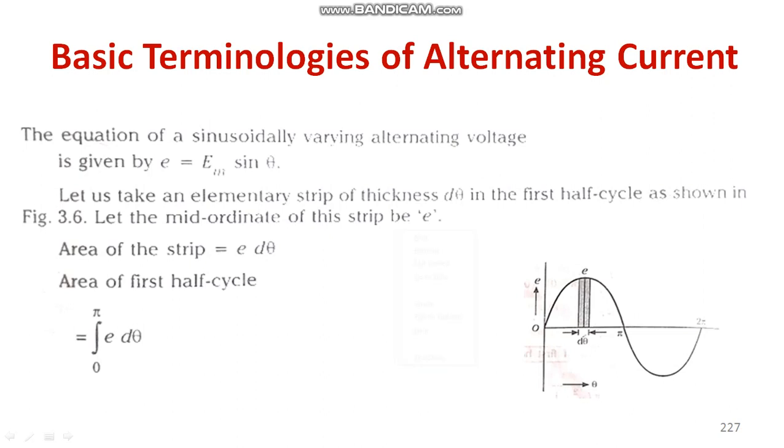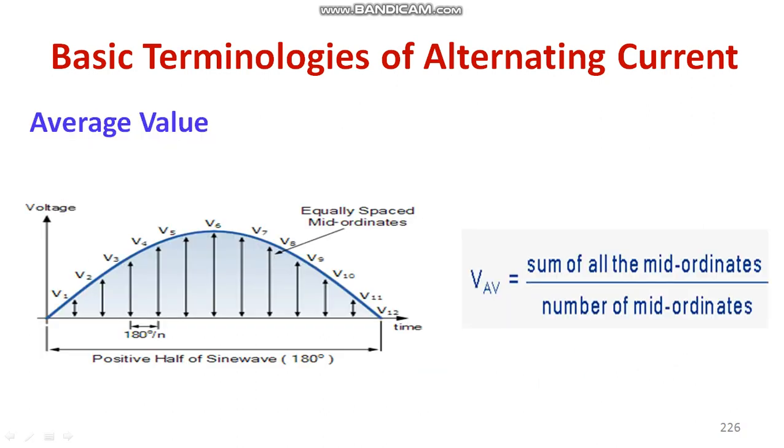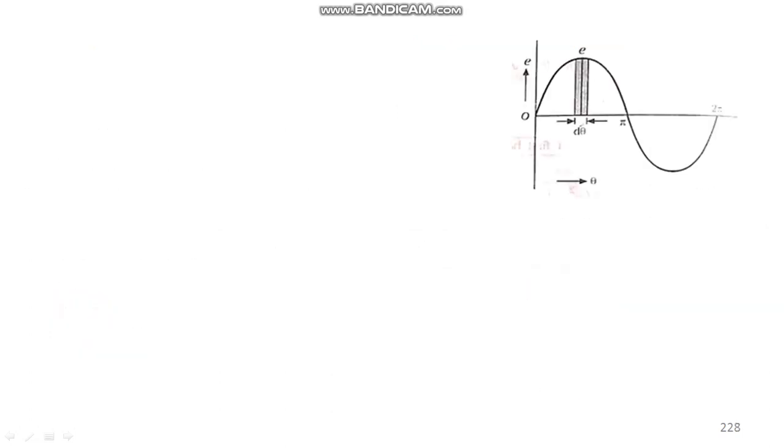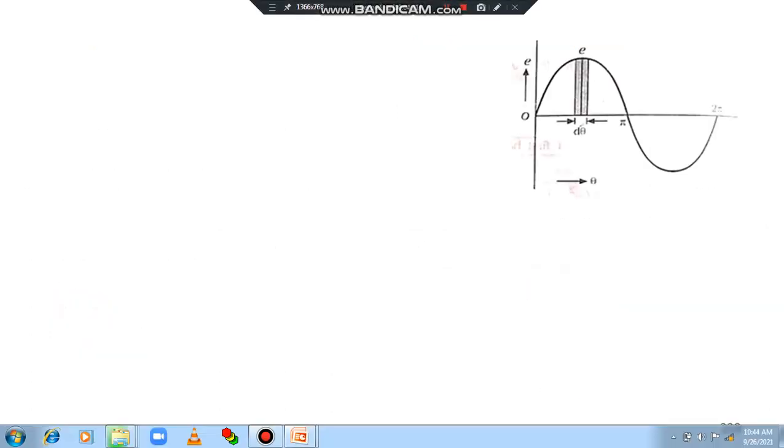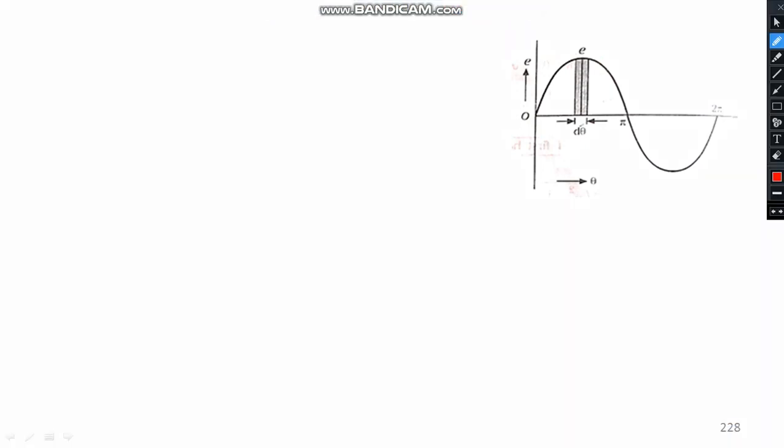That means I have to calculate the sum of all mid ordinates. For that purpose, I have to calculate the area over the complete half cycle. So let us do the calculation.